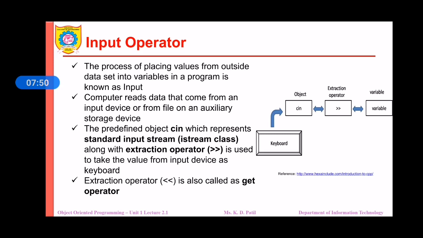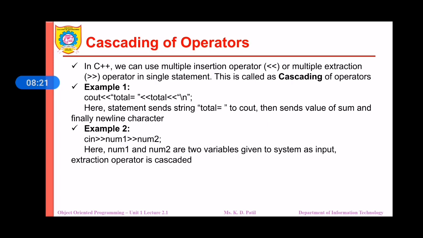If you observe the figure, from the keyboard, input will be given as per our program, and that input will go through the predefined object cin, which represents the standard input stream, that is the istream class, along with the extraction operator. The value which we have entered will be given to the variable which is included in our program. The extraction operator is also called a get operator.